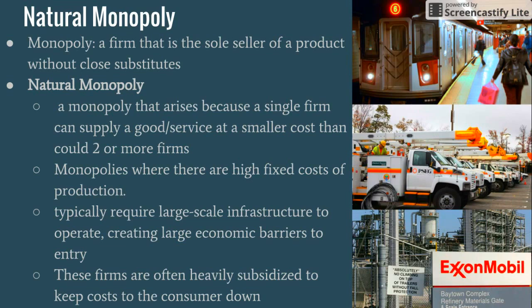Now, a key feature of natural monopolies is that they have high fixed costs of production and typically require large scale infrastructure to operate, which create very large economic barriers to entry. These firms are often heavily subsidized to keep costs to the consumer down. So on your right, you'll see three examples. First, subways. The second is an electrical company, PSE&G, and the third is ExxonMobil.